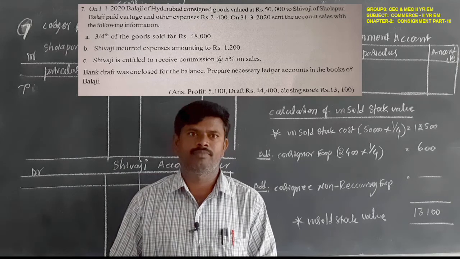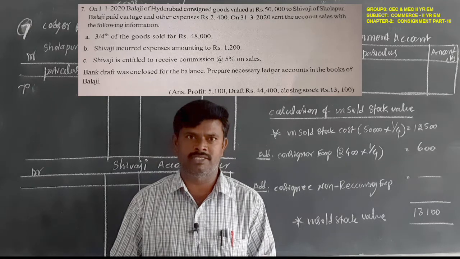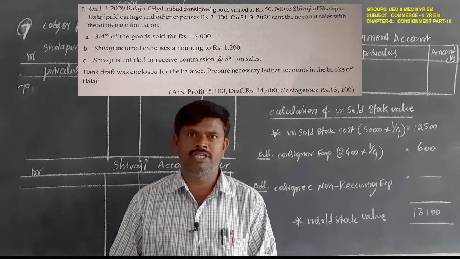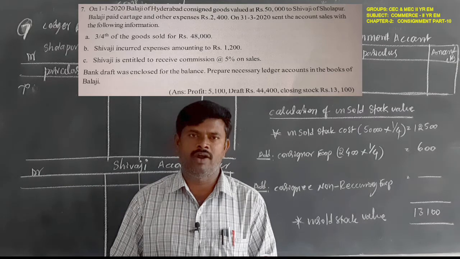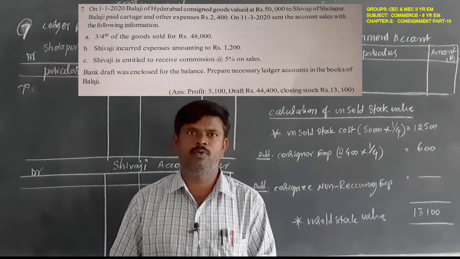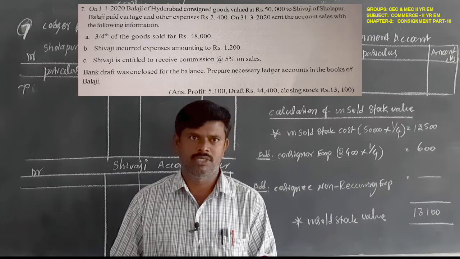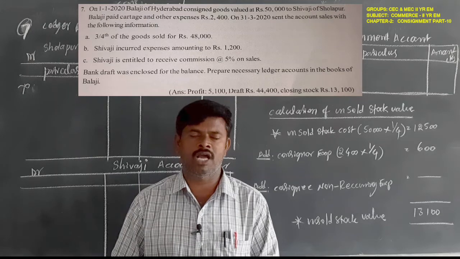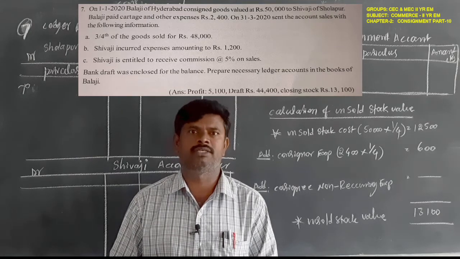Remember one thing: if 3/4 is sold, the remaining goods are 1/4. This is the unsold stock proportion, 1/4.